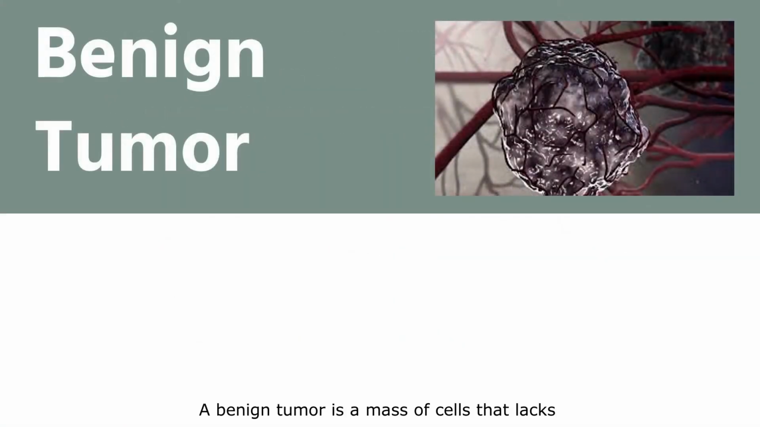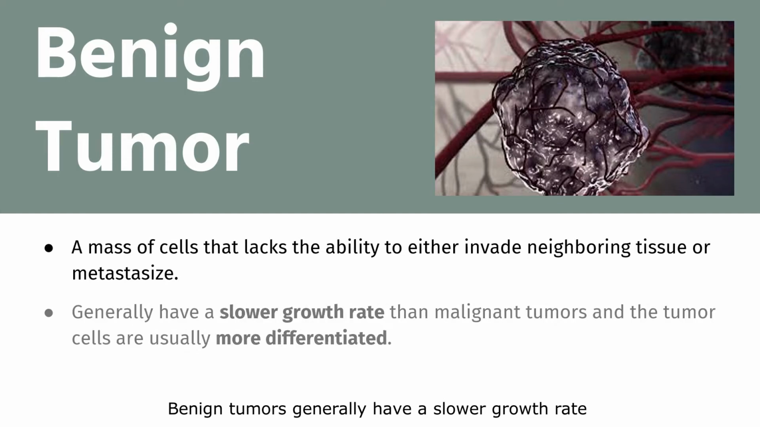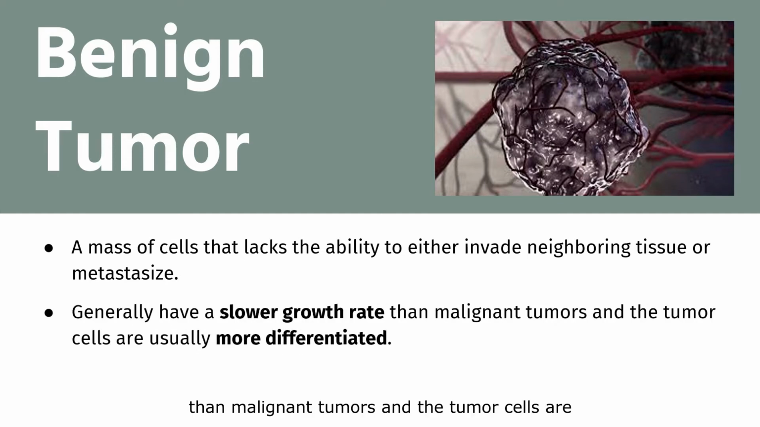A benign tumor is a mass of cells that lacks the ability to either invade neighboring tissues or metastasize. Benign tumors are enclosed by a capsule consisting of connective tissue. They tend to remain localized at the site of origin. Benign tumors generally have a slower growth rate than malignant tumors, and the tumor cells are usually more differentiated.